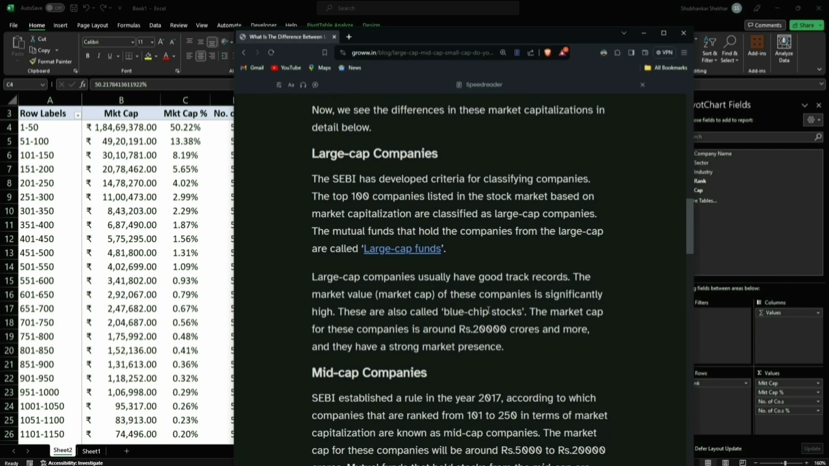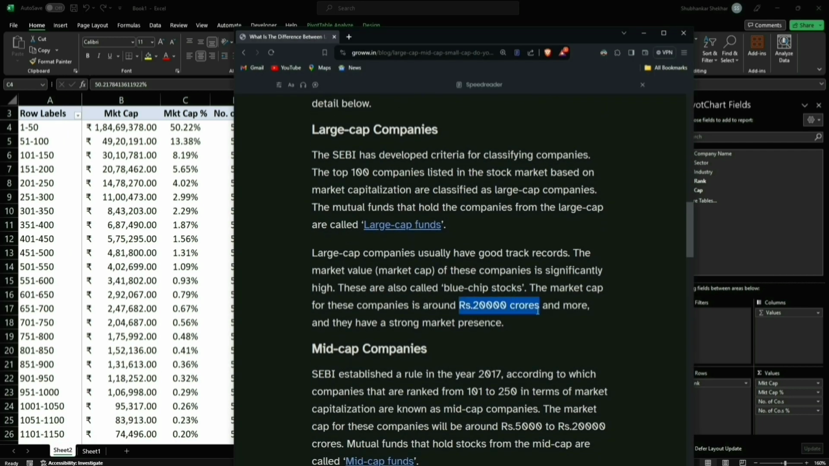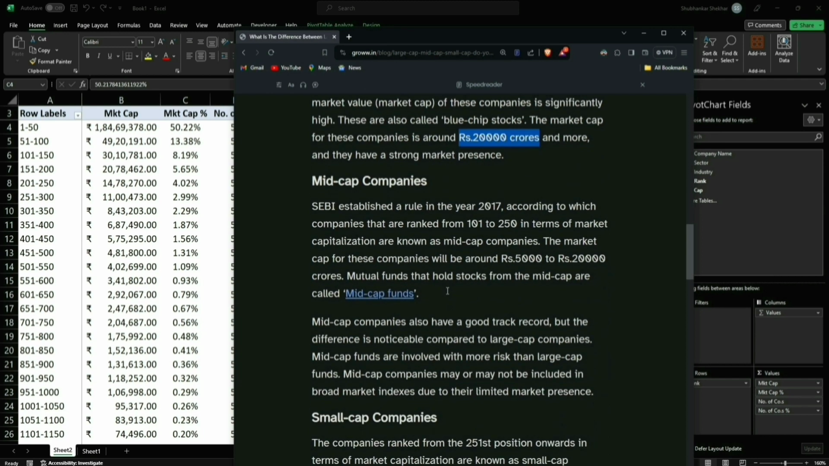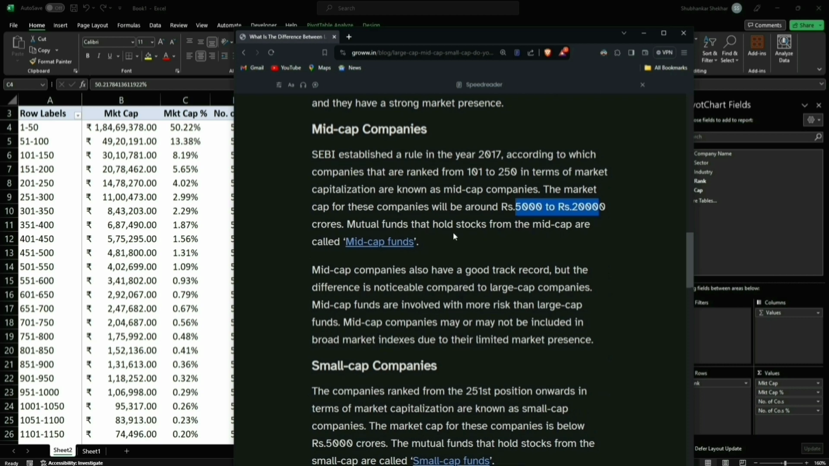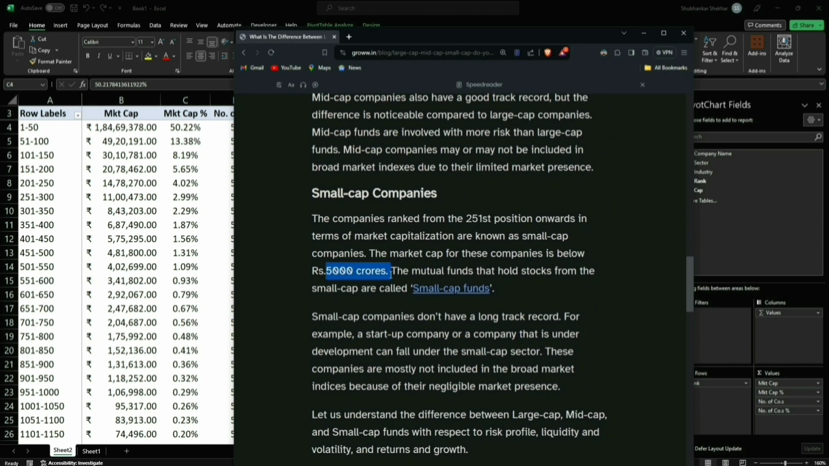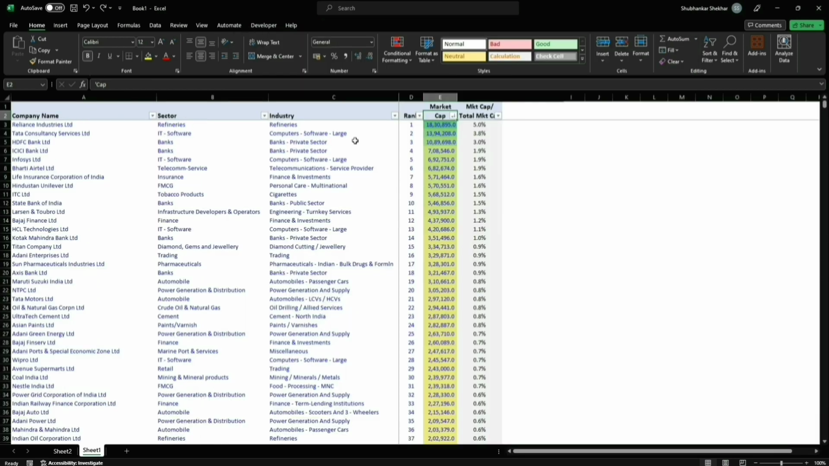Here with the same blog, what you'll find is that anything at or above 20,000 crore can be considered large cap. Anything between 5,000 and 20,000 crore market cap can be considered mid cap, and anything below 5,000 can be considered small cap. So here we have the original data.